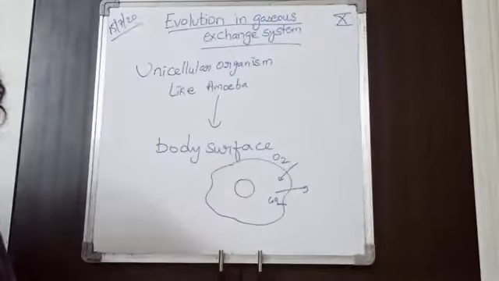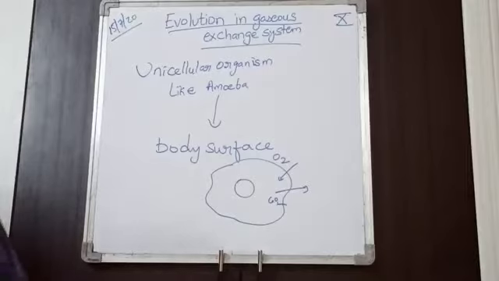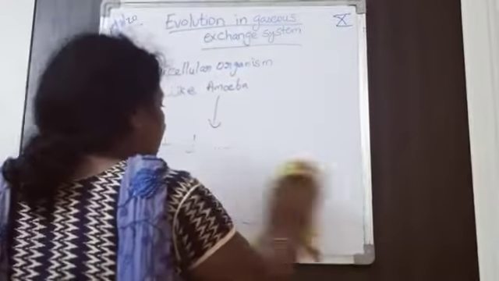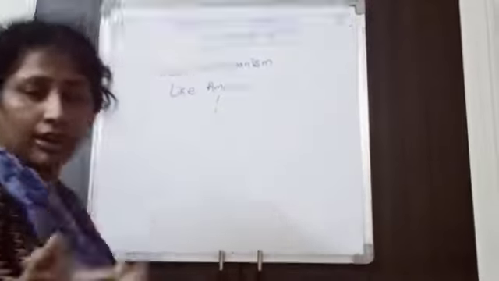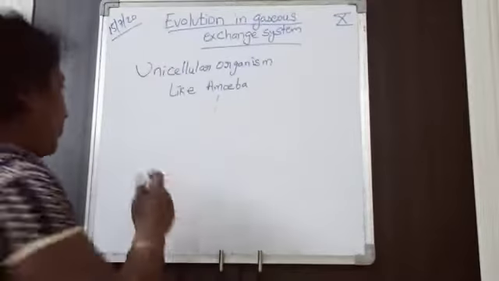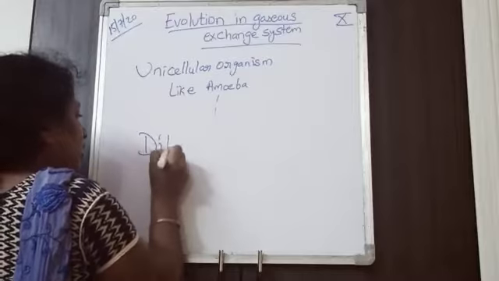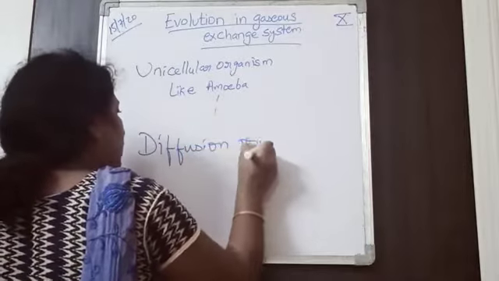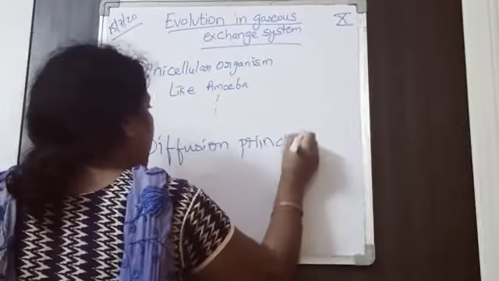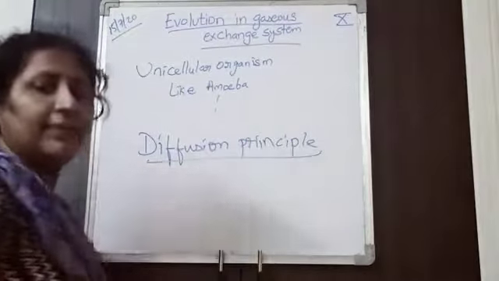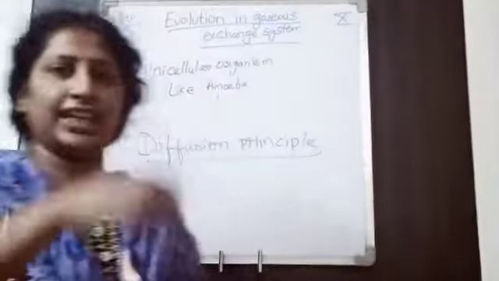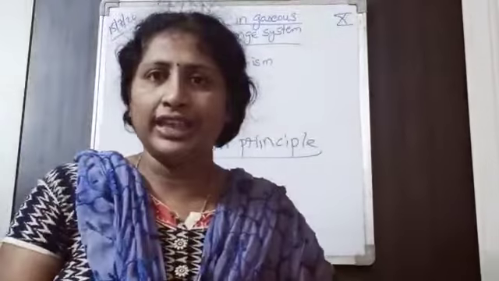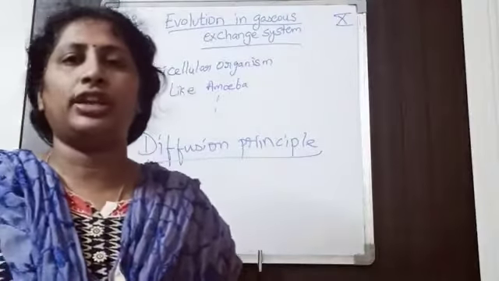If you see the principle, what will be the principle? It is the same principle in all the organisms, that is the diffusion principle. Diffusion is the main principle in gases exchange, whether it may be unicellular or multicellular organisms.